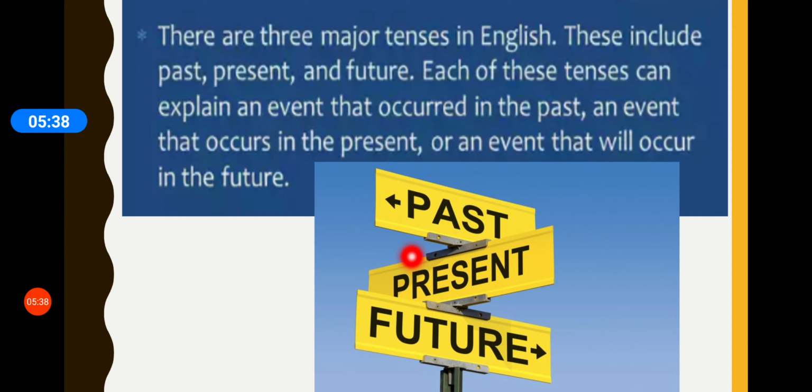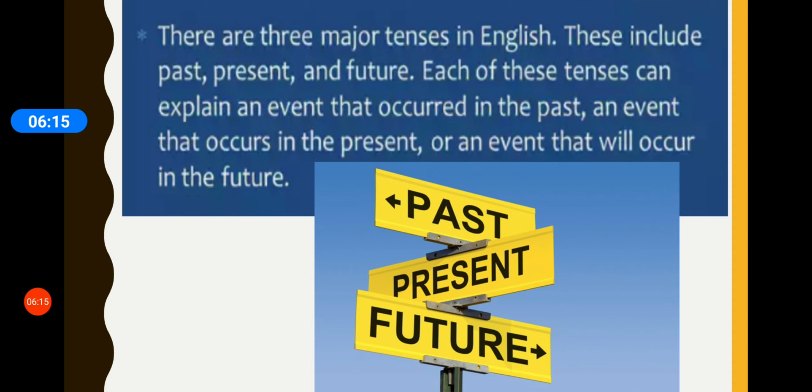Present means the current situation. Right now. Future. Future means the arrow is pointing ahead. So future means something that is going to happen in the coming time. Something that has not yet taken place and will happen in the coming time. Right, children? Please understand it word by word. Each word is very important.